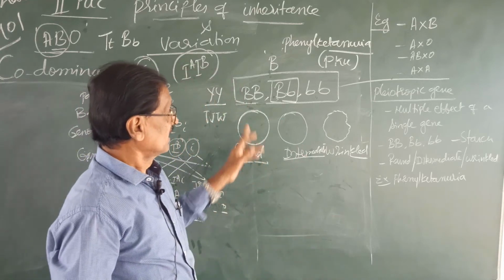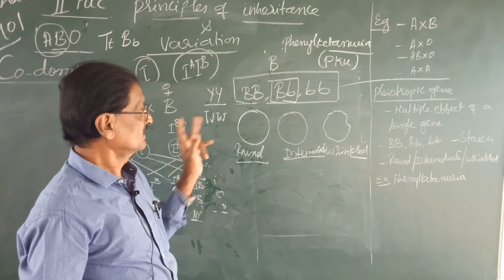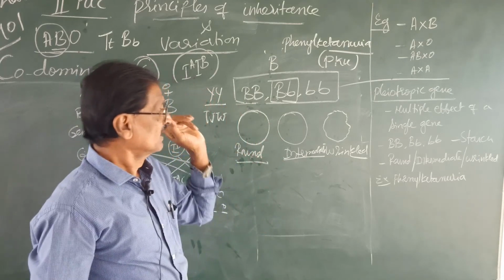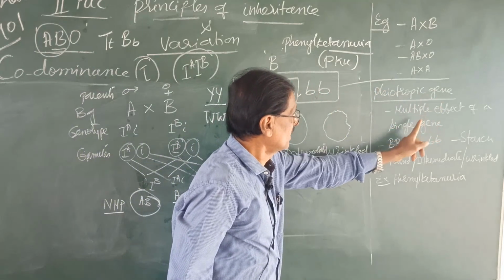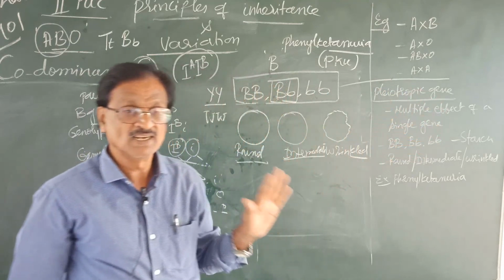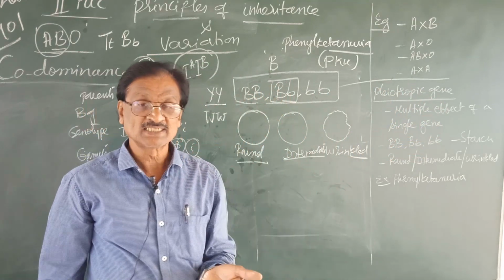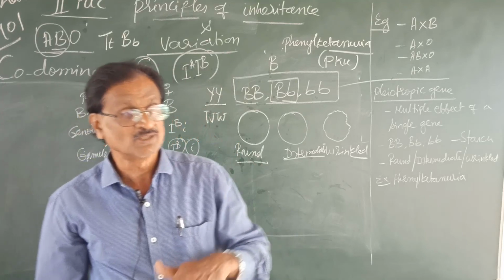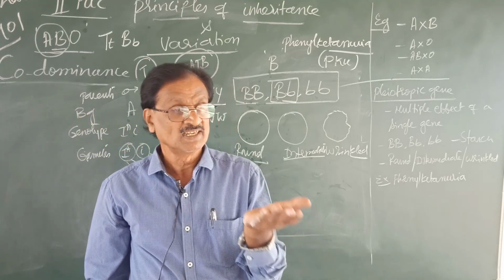So here regarding the starch synthesis, we have been studying the pleiotropic gene or the multiple effect of a single gene. In the next class, I will take up the inheritance of two genes or the dihybrid cross.